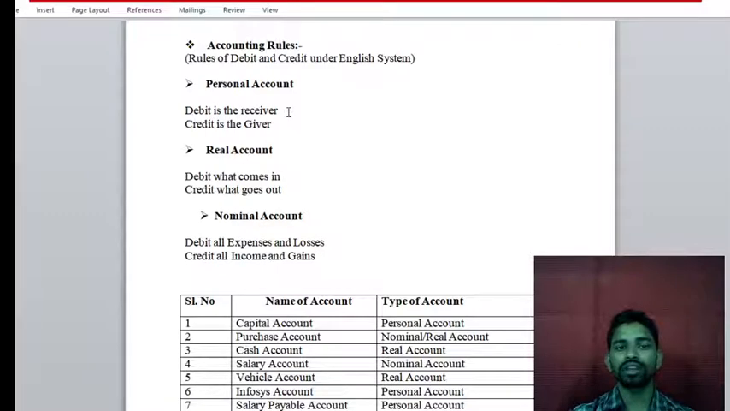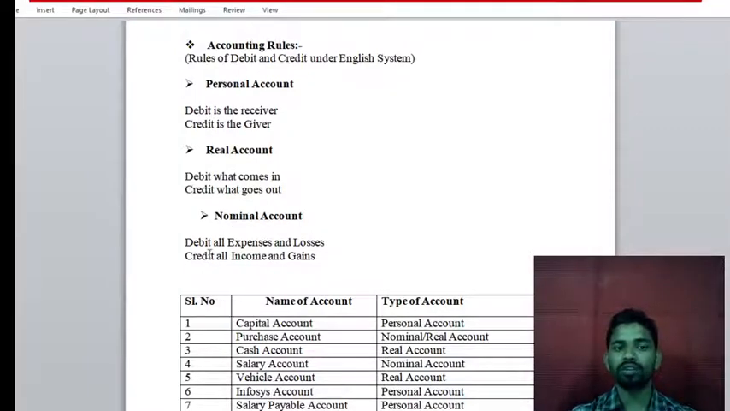For the personal account, persons come under it. Debit the receiver, credit the giver is the personal account rule. Debit the receiver means that when a person is receiving, we record it as a debit. Whatever the person is giving, we record on the credit side. For real accounts, whatever assets come into the business, you record on the debit side, and whatever assets go out from the business, we record on the credit side.